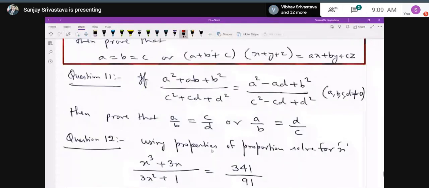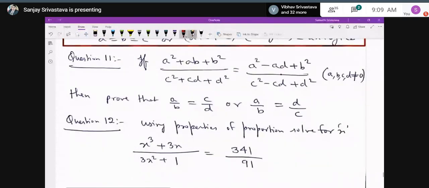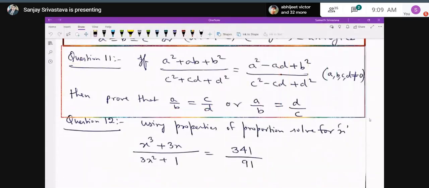Then coming to question number 11. If a square plus ab plus b square upon c square plus cd plus d square is equal to a square minus ab plus b square upon c square minus cd plus d square, where ABCD is not equal to 0, then prove that A upon B is equal to C upon D, or A upon B is equal to D upon C. You have to prove this.